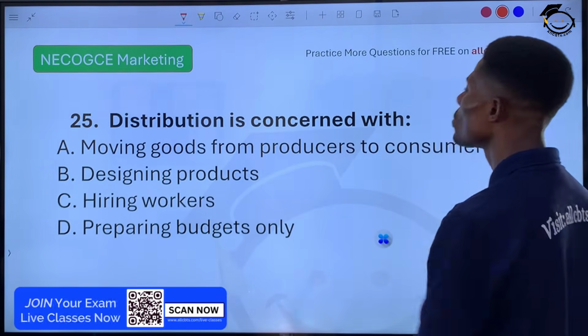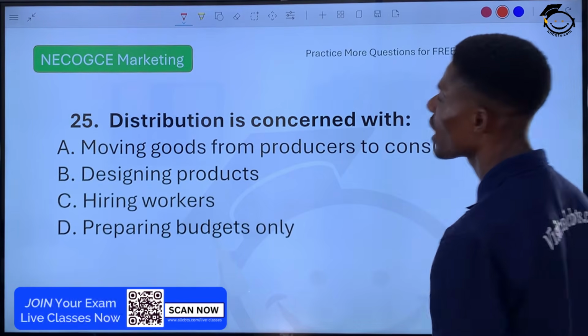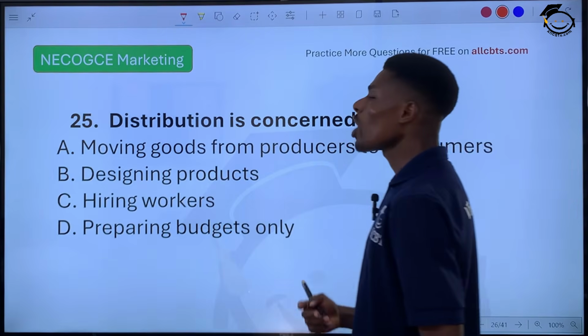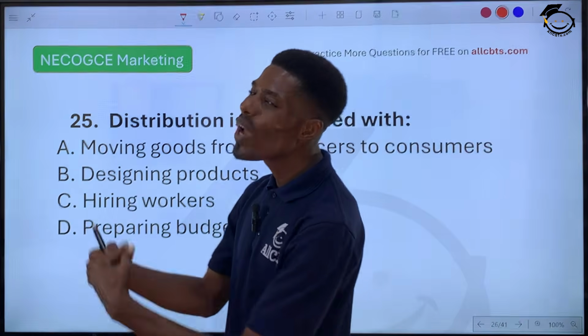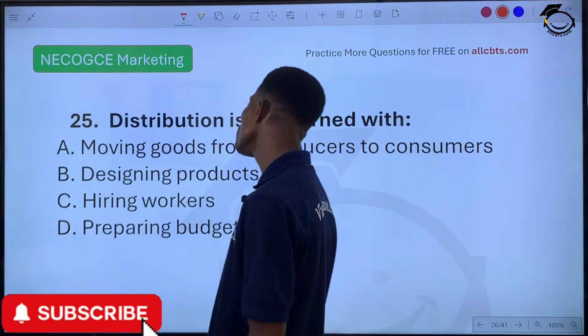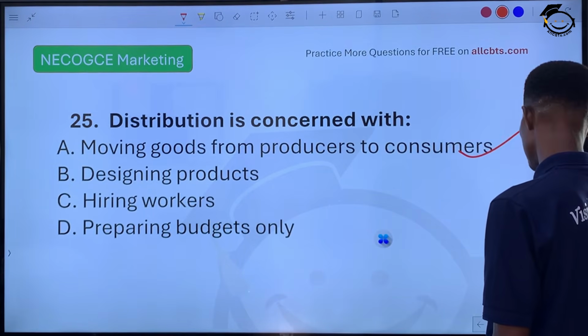Distribution is concerned with what? Is it designing of products? No. Is it hiring of workers? No. Is it preparing budgets only? No. When you talk about distribution, you're talking about the moving of goods and services from producers to where it is needed by the final consumer. And so our answer will be what? Moving goods from producers to consumers.